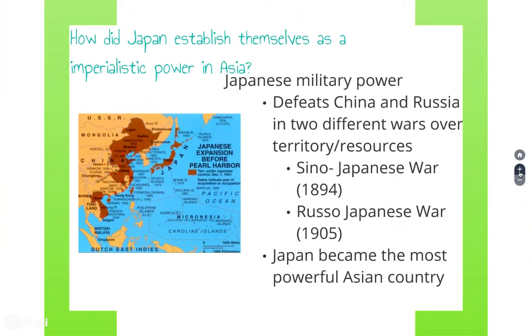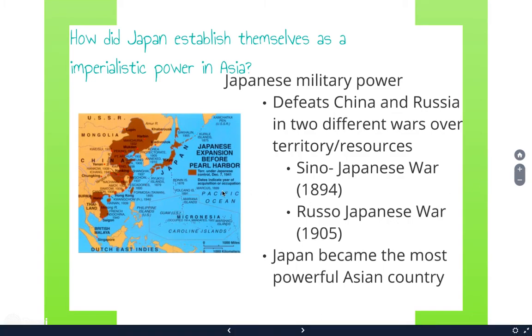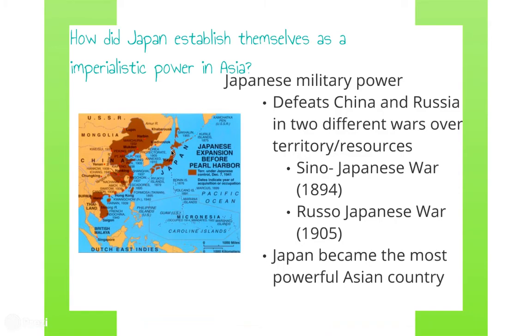So, how did Japan establish themselves as an imperialistic power? It was very different for Japan to be considered imperialistic because European countries did see Asian nations as inferior or less than. So the Japanese created a military power. They westernized their military, so they had some structure similar to Europe. And they defeated China and Russia in 2 different wars over territory, but also resources. If you take a look at Japan here in this map, Japan is very small, not a lot of natural resources. So if you want them, you got to take them.